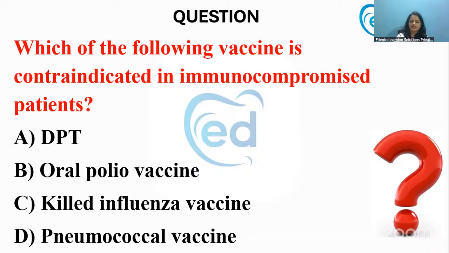Which among these is a live vaccine? DPT? No. Killed influenza vaccine, it itself has killed virus in it. Pneumococcal vaccine? No. The only live vaccine among the following is oral polio vaccine. So polio vaccines are usually contraindicated in immunocompromised patients.